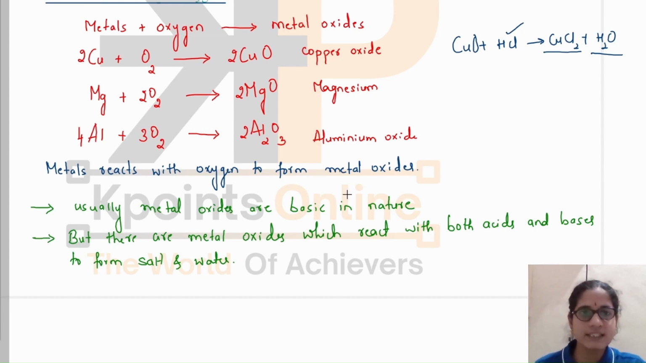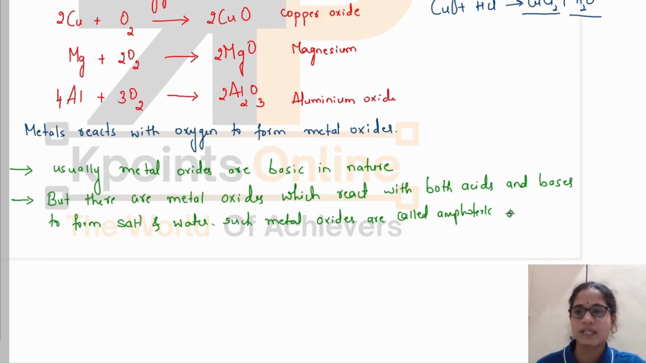Okay, now we are studying how metals react with oxygen. We have come to know that metals will react with oxygen to form metal oxides, and also we have recalled that metal oxides are basic in nature. But you have to remember that there are some metal oxides which react with both acids and bases to form salt and water. Such metal oxides are called amphoteric oxides.